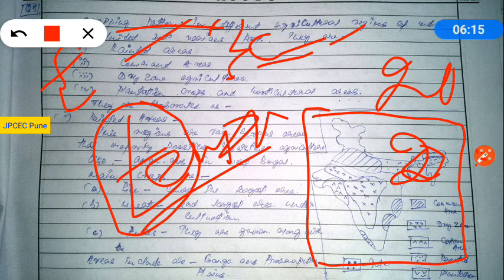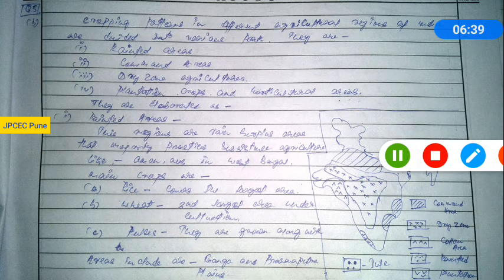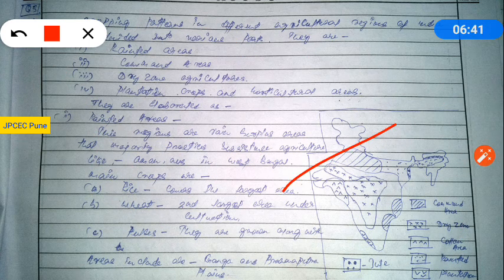Okay, so this is the temporal sequence, whereas you can take the example of the western UP, where in Rabi time chickpea can be taken, and in Kharif time sugarcane can be taken. So it is the temporal sequence. So friend, you missed the temporal component, you have to include that component also, and whatever spatial distribution you have given, it's a very good representation.